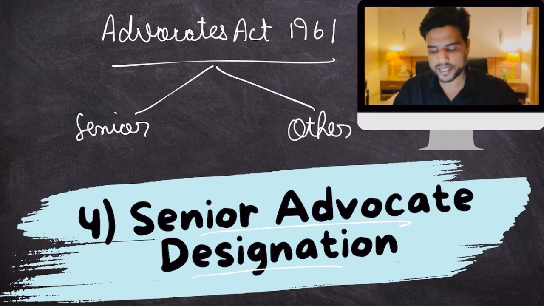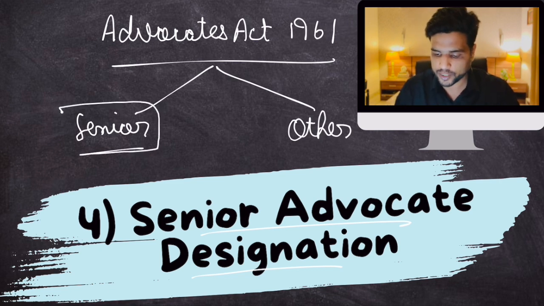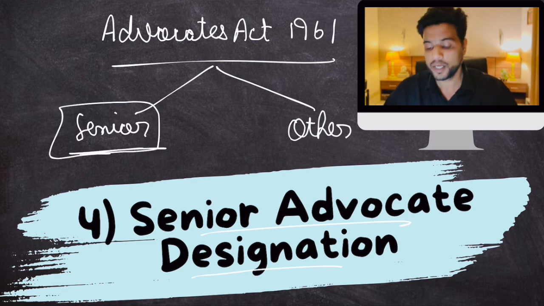Now, Supreme Court has said that senior advocates are those advocates who have a lot of experience, a lot of knowledge, who are well known in their field. Then only you will be designated as senior advocate. Now, if you are designated as senior advocate, then you will not appear in the court without a junior. You will not directly take the brief from your client without a junior. So you won't file the case, your junior will file the case.